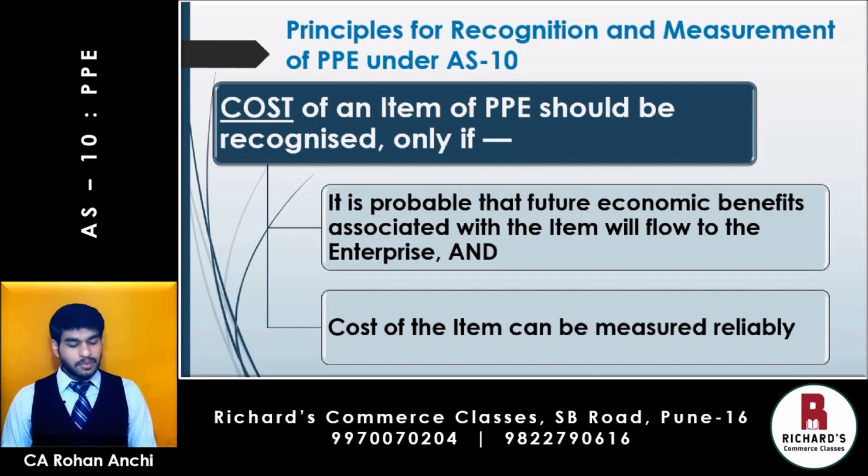Cost of an item of PPE should be recognized only if it is probable that future economic benefits associated with the item will flow to the enterprise and cost of the item can be measured reliably. Now, there are two conditions for the asset to enter the balance sheet, and the first one is you should get some benefit from that asset. Now, that benefit can be monetary or non-monetary. It can be in the terms of increase in efficiency, increase in output. Whatever is the benefit, it should flow to the enterprise.